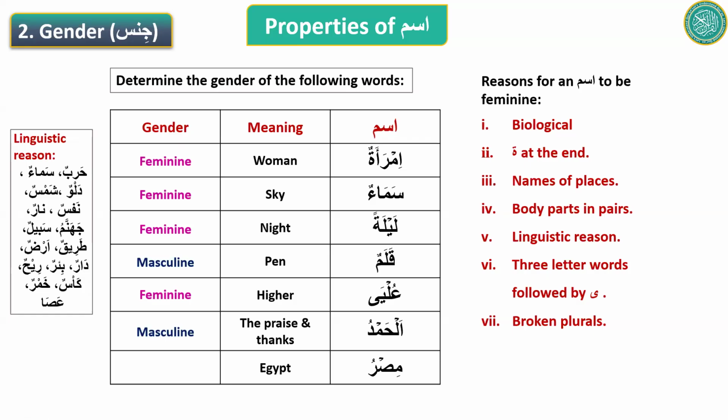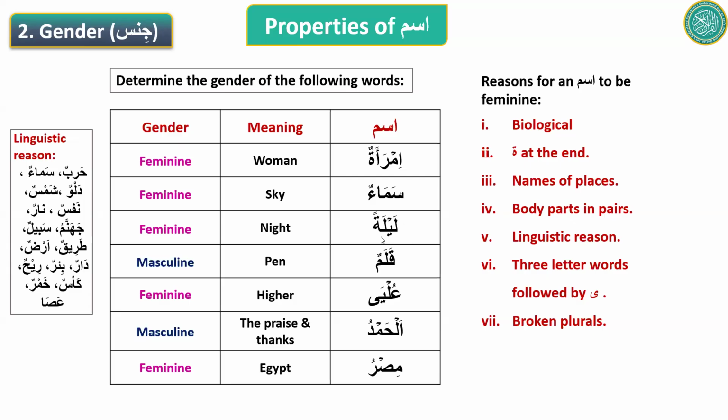Last one, Misru. Misr means Egypt. It's the name of a country. Let me see if I can pick somebody. Usman, go ahead. Usman Sayyid. Assalamu alaikum. Walaikum assalam. Misr means Egypt. Is it masculine or feminine? What do you think? It's feminine because it's the name of a place. Yeah, it is feminine because it is the name of a place. It's a very simple concept. Okay.